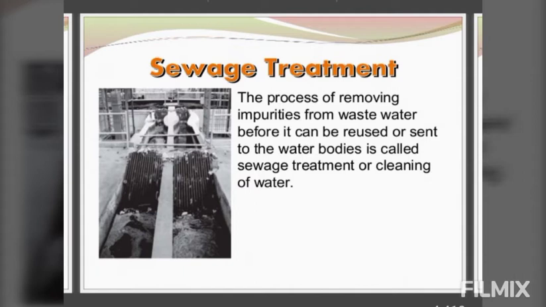As we all know, clean water is the basic need of all human beings, plants and animals. Unfortunately, in several houses, clean water is not available. More than 1 billion people do not get clean drinking water. They consume dirty water and fall prey to many diseases like cholera and typhoid, which are sometimes fatal. To make drinking water available to people, wastewater has to be treated to remove all the impurities. The clean water that can be consumed is called potable water.